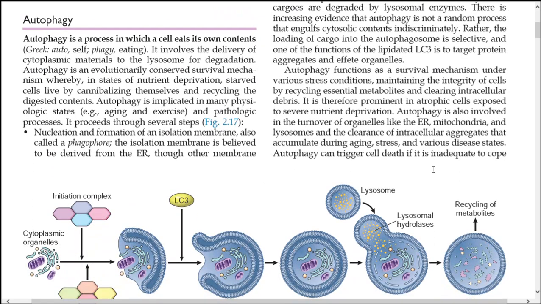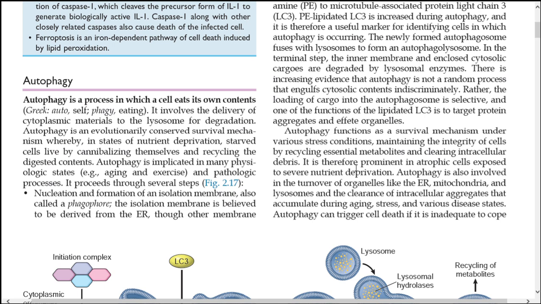Next, autophagy functions as a survival mechanism under various stress conditions and helps in maintaining the integrity of cells by recycling essential metabolites and clearing intracellular debris. That is important. It is more prominent in atrophic cells and degenerating cells, which are exposed to severe nutrient deprivation. Autophagy is also involved in turnover of organelles like endoplasmic reticulum, mitochondria and lysosomes, and clearance of intracellular aggregates that accumulate during aging, stress, etc.